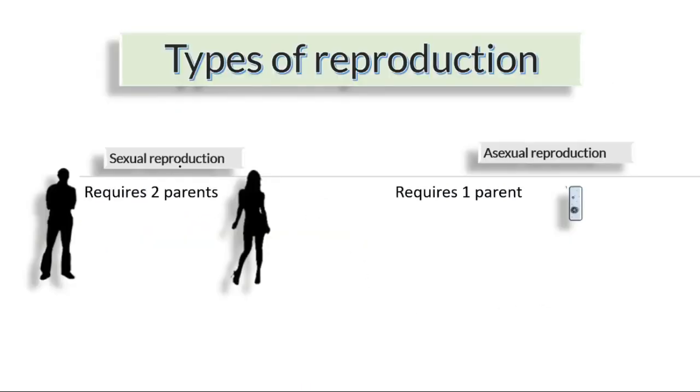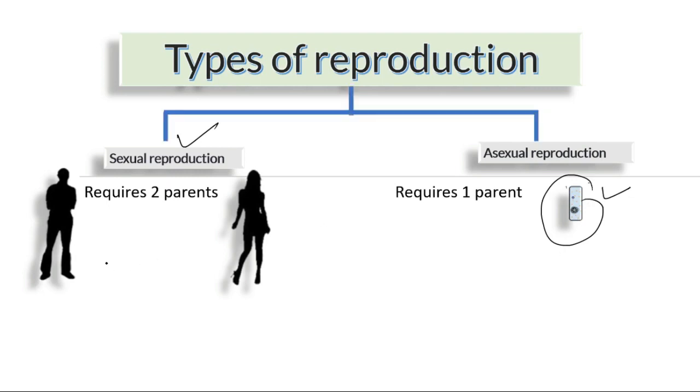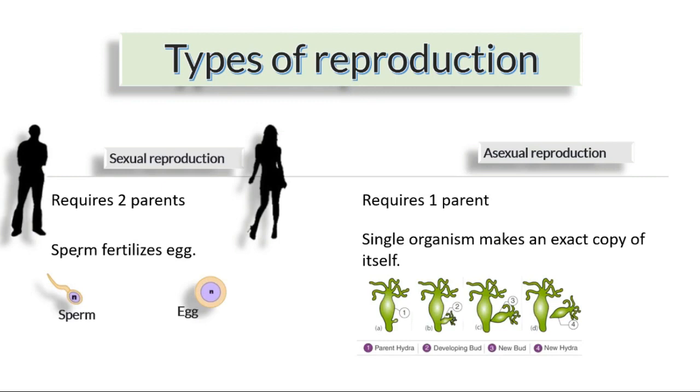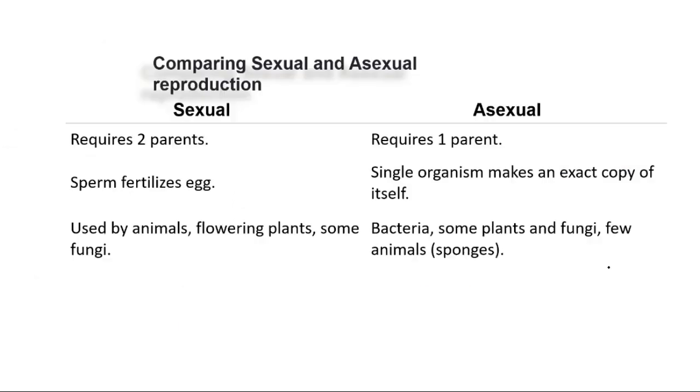Try to understand: sexual reproduction requires two parents, and here only one parent is required. We have studied now that a bacteria gets its DNA distributed and then separated. In the sexual case, a sperm from the father is required to fertilize the egg, whereas here a single organism makes an exact copy of itself. Simple, right? Sexual reproduction happens in animals, flowering plants and some fungi, whereas asexual reproduction happens in some plants and fungi and few animals.